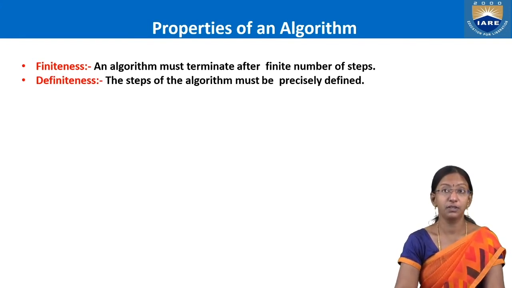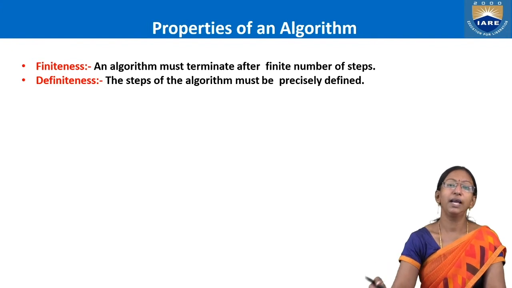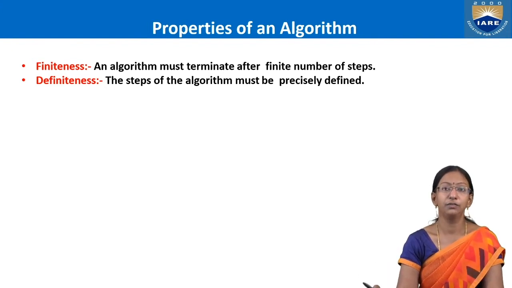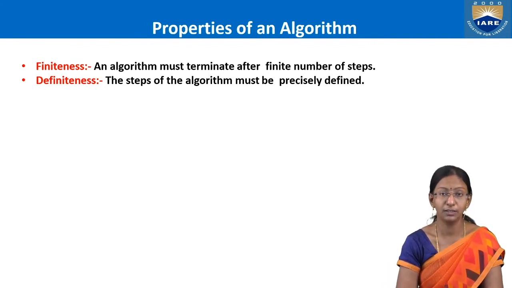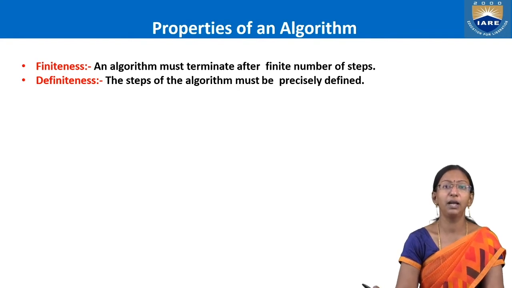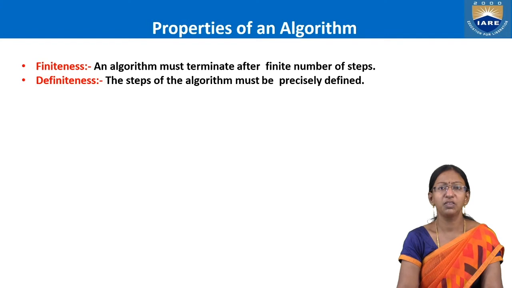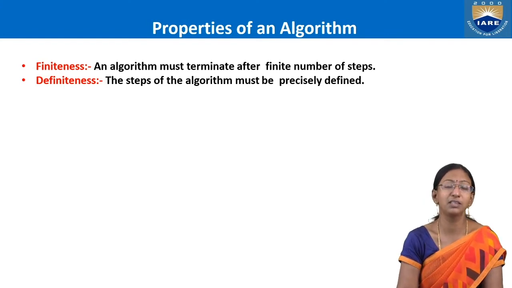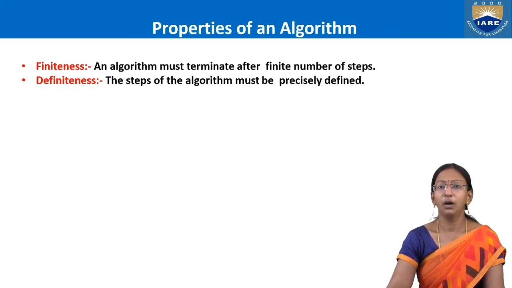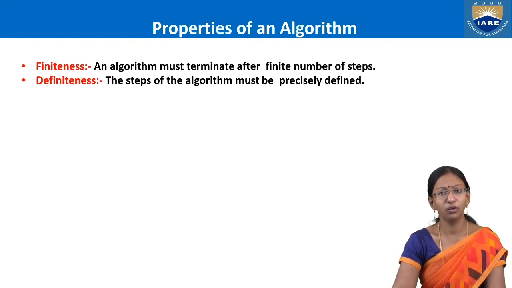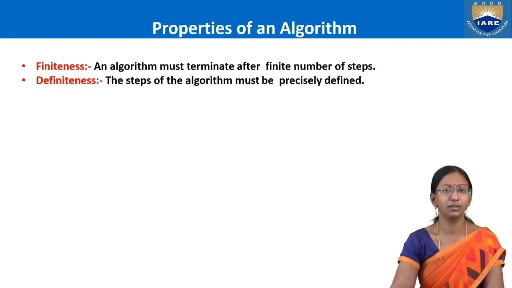Next comes definiteness. That means each and every line which you present in your algorithm must be properly and precisely defined. There should not be any statement which unnecessarily occupies the space. Printing user-friendly lines is not at all required in an algorithm.